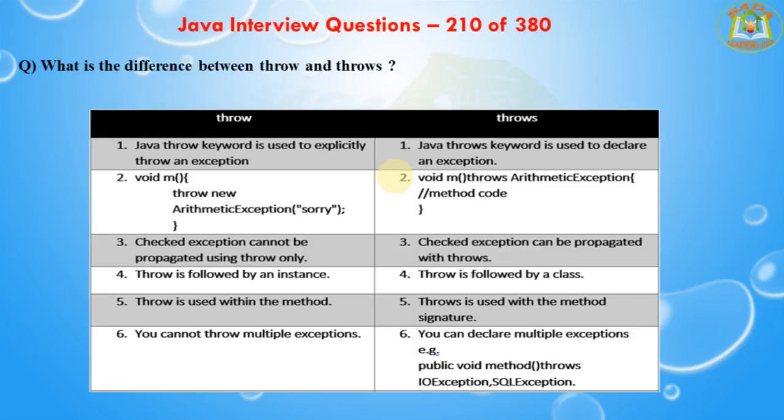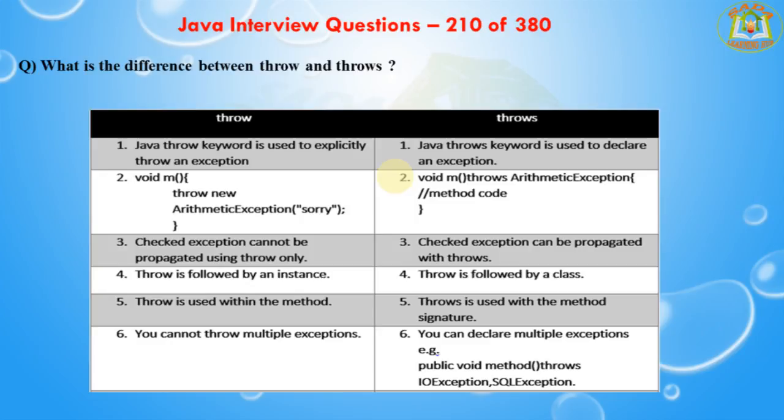The next question is, what is the difference between throw and throws keyword? The throw keyword is used to explicitly raise an exception within the program. On the contrary, the throws clause is used to indicate those exceptions that are not handled by a method. Each method must explicitly specify which exceptions it does not handle, so the callers of the method can guard against possible exceptions. Finally, multiple exceptions are separated by a comma.